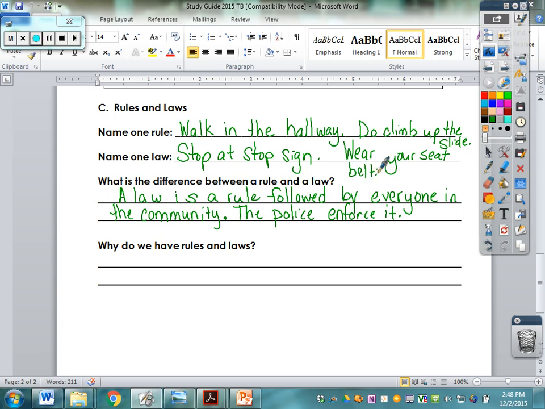Okay, so those are some examples of laws and rules, okay? And then why do we have laws or rules? The laws and rules do what? They keep us safe.